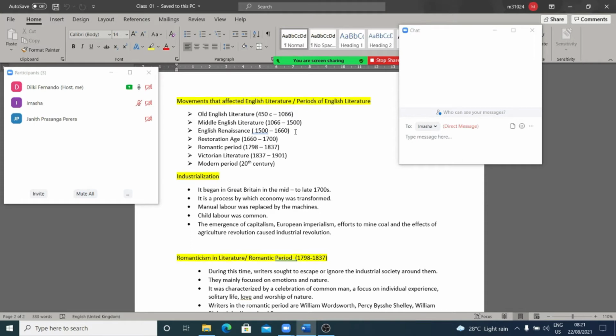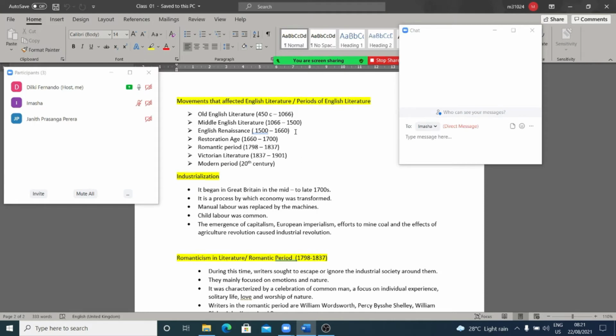Then we have Restoration Age, then we have Romantic period. When we say romantic period, it doesn't mean love between two partners, but it means the relationship between man and nature, that is very important. As a result of this industrialization, we have Romanticism.